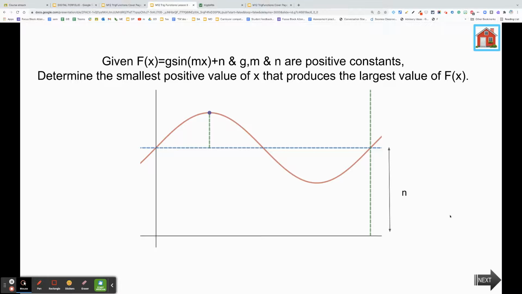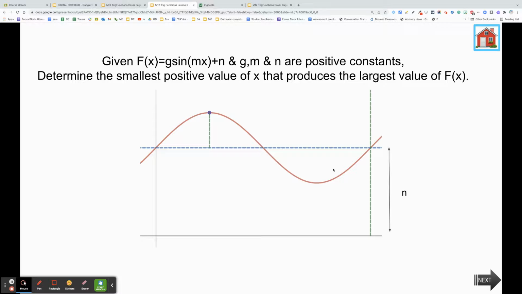Now notice that this n does not change where the maximum is. It just means that it's higher or lower, but the maximum would always be here. So that means that the g and n don't really impact where the maximum is. The only thing that impacts where the maximum is, is this m value. But here's what you know.